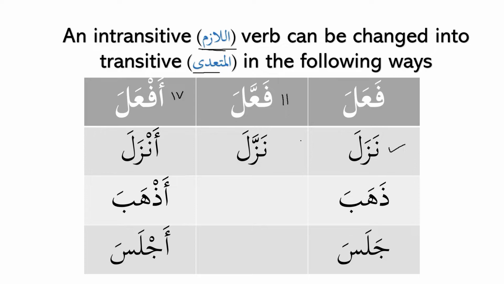But when we change it into form number 2, when we say nazzala, now what happened? Now it needs an object. For example, we say nazzalallahu al-Qur'ana. So nazzala, and then after that ismul jalala is the fa'il, and al-Qur'an is maf'ul bihi. So when we bring form number 1 into form number 2, then it becomes muta'addi. And similarly, when we take it into form number 4, anzala, it also becomes muta'addi. So we can also say that anzalallahu ta'ala al-Qur'ana, Allah subhanahu wa ta'ala sent down the Qur'an.